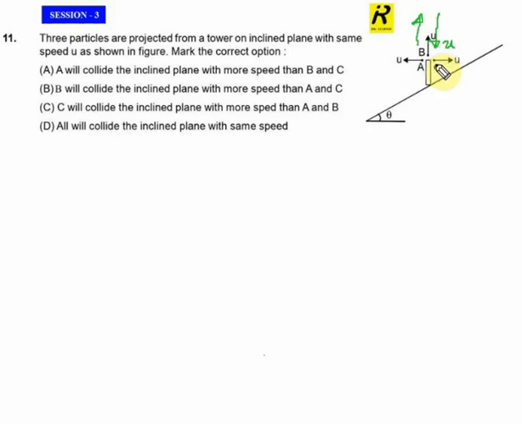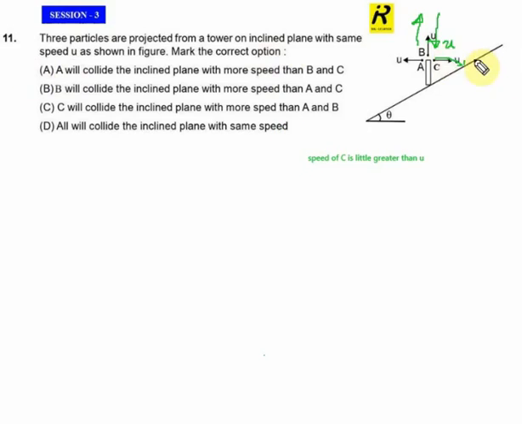Now think about C. C will go and hit the inclined plane somewhere here. So I guess the speed of C is a little more than u. Let me put it here: speed of C is a little greater than u. So there is not a much greater change in the speed.